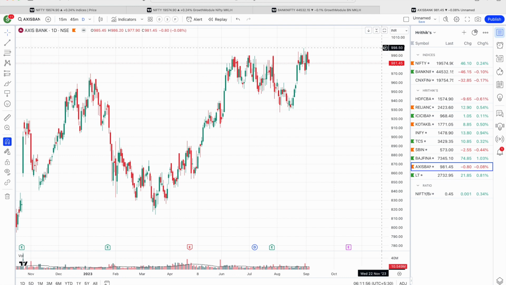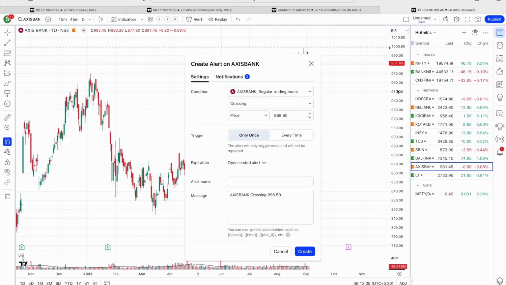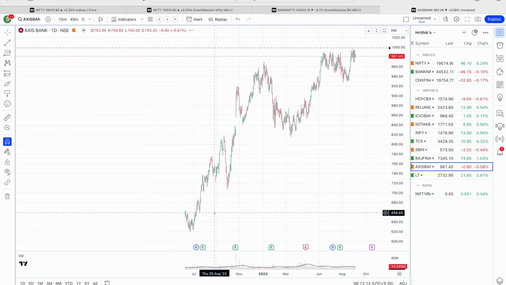Interestingly, this level of 1000 is very important for Axis Bank. If this breakout happens, then this will be one of the first index heavyweight stocks which will give us a higher move.